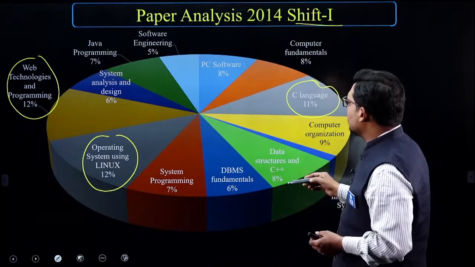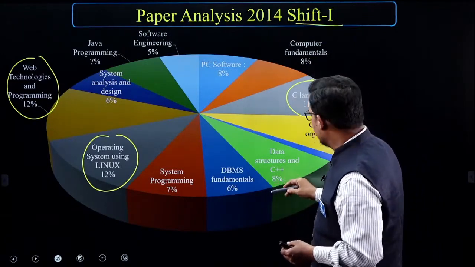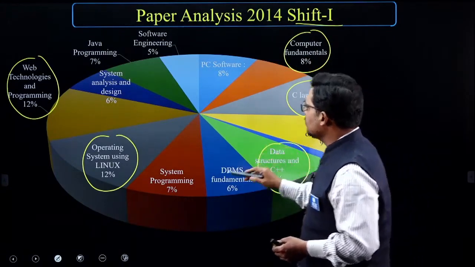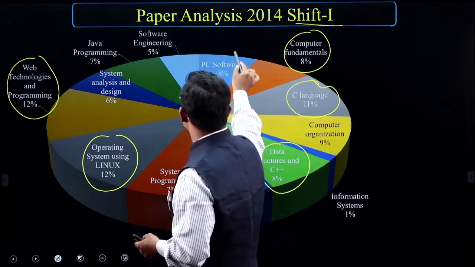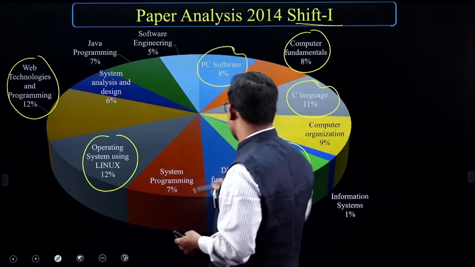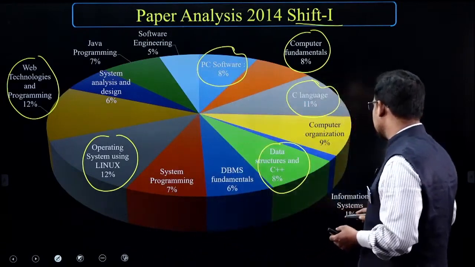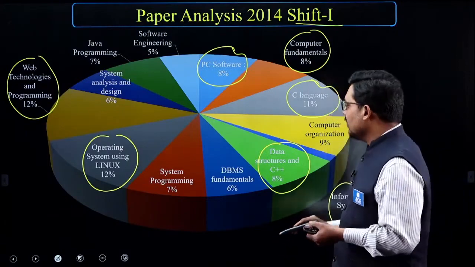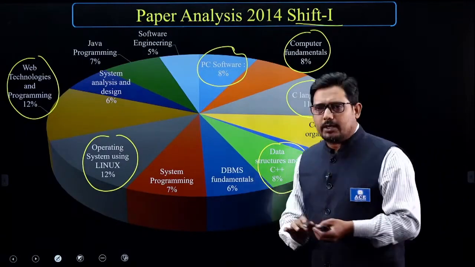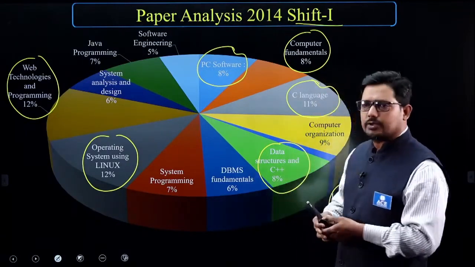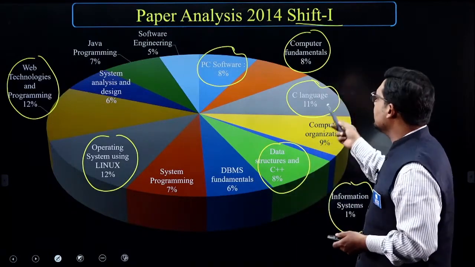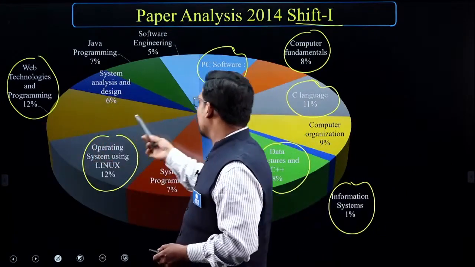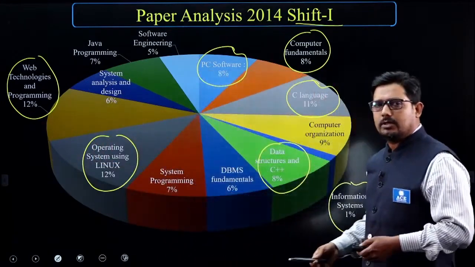The rest of the weightage is in the second set: computer fundamentals at 8%, data structure 8%, and PC software also 8%, and the rest are 6 to 7%. Information system has very few questions in the shift 1 paper. So it is more or less distributed, you cannot say there are a high number of questions from a particular topic, but yes, in shift 1, C language, operating system and web technology have comparatively more questions than the other parts.